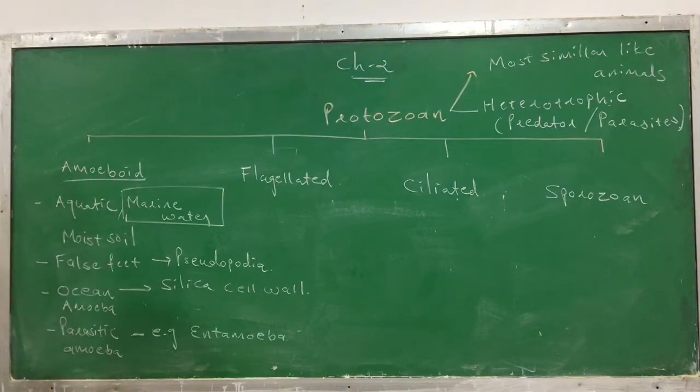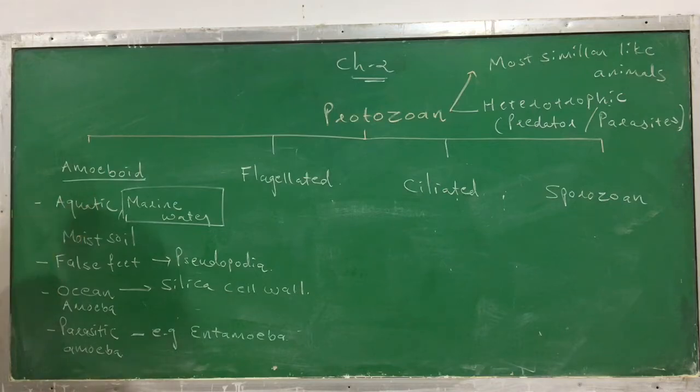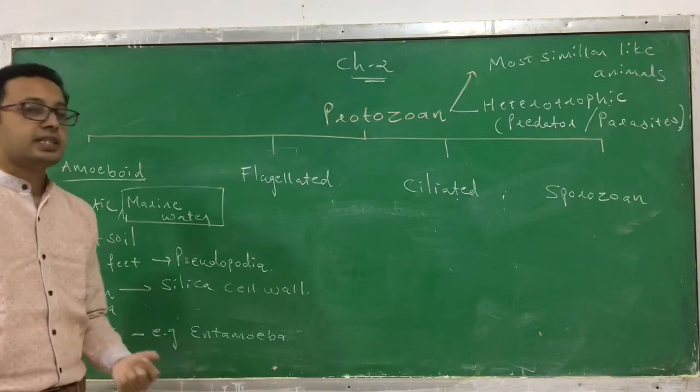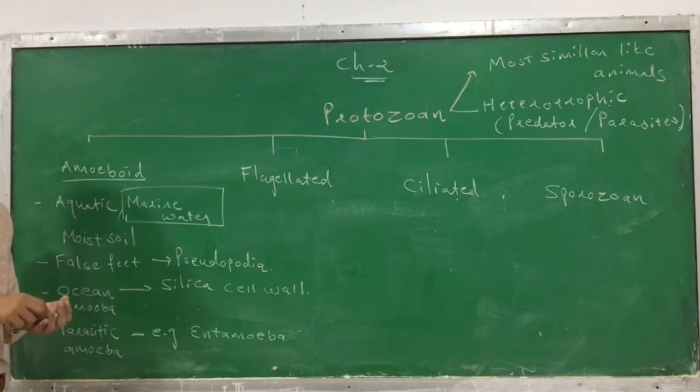So this is the characteristic of amoeboid protozoa. To repeat, it can be found in fresh water, in marine water, and in moist soil, so they are aquatic. They take food by developing false feet called pseudopodia. Those amoeboid protozoa found in oceans have silica in their cell wall; the others do not. There are also parasitic amoeba, and the example is entamoeba.